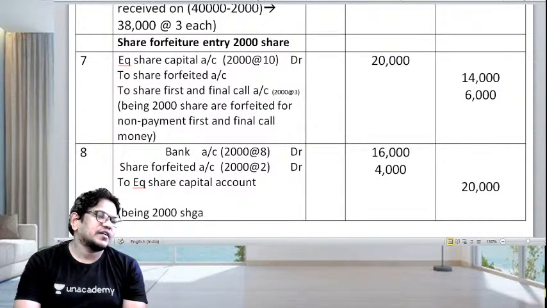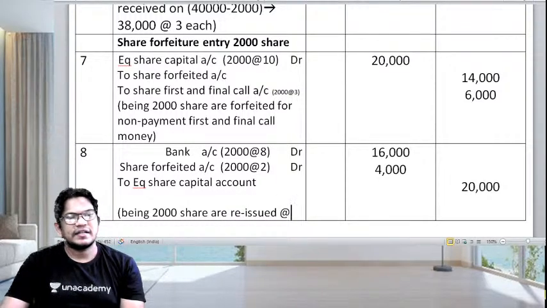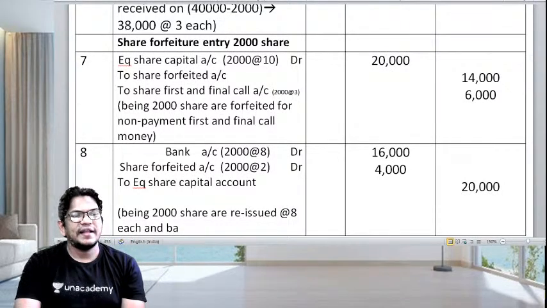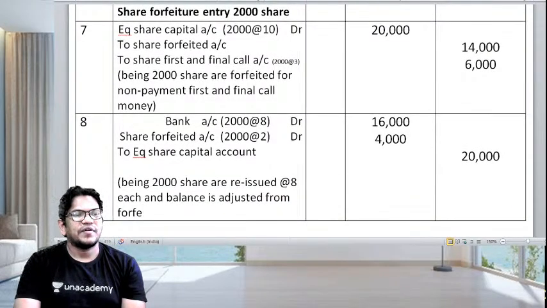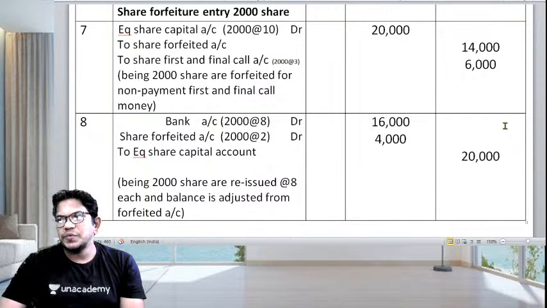2,000 shares are reissued at 8 each, and balance is adjusted from forfeited account. Did you understand, children? Understood, my dear students?